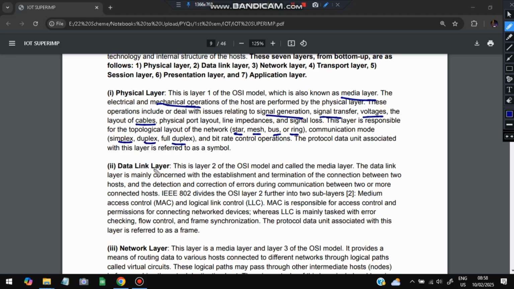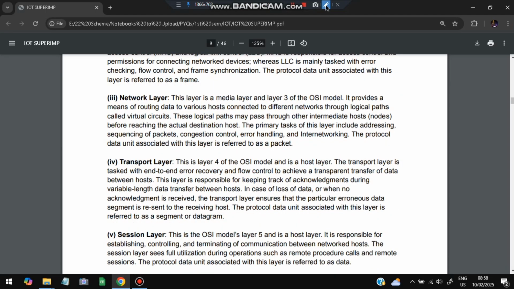Next is the data link layer. Here we have the establishment and termination of a connection between two hosts, and detection and correction of errors during communication. Two things are used here: medium access control, MAC, and logical link control. The third one is the network layer. In the network layer, the connection is made between different networks, either by using virtual circuit networks. The task includes addressing, sequencing of the packets, congestion control, error handling, and internetworking. Mainly the network is taken into consideration, and here the data is transferred in the form of packets.